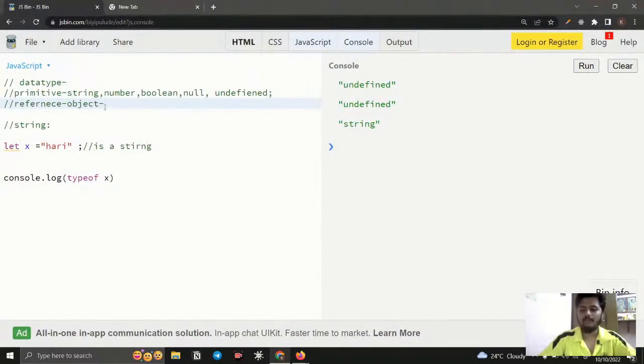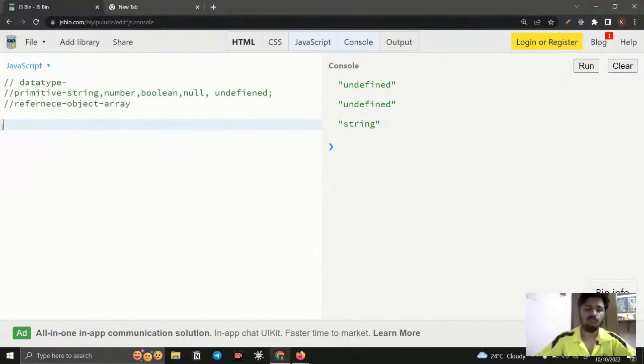Okay, so in object we have array, we have also function, but don't go for function right now, just understand. In reference data type, object is the main thing, but array is also an object, but due to its vast use case, we have several methods for array too. So we're going to discuss array also in this class. Right now see how to create an array, and then we move on to the object. So what is meant by an array? Array is nothing but a list of data we can store. So how can we create an array?